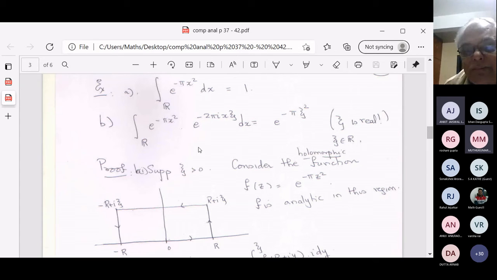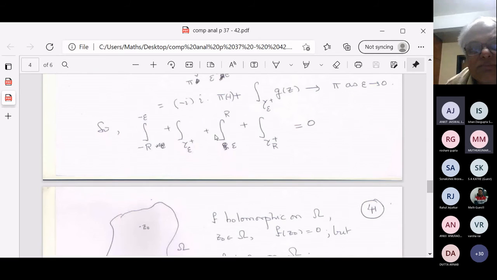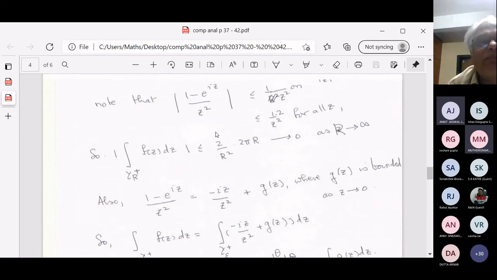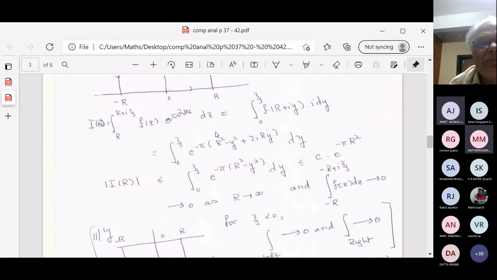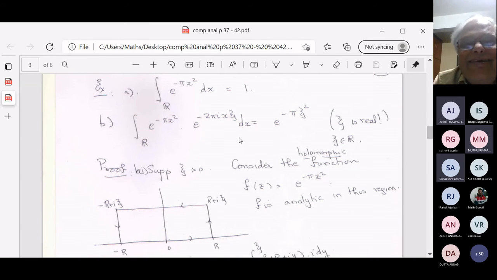I hope I've not written it. Good, I've not written it. Okay. So, Fourier transform.